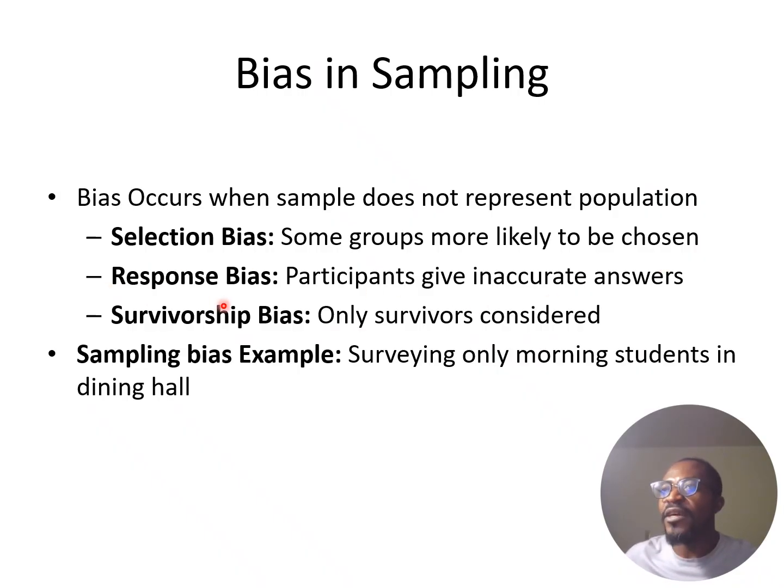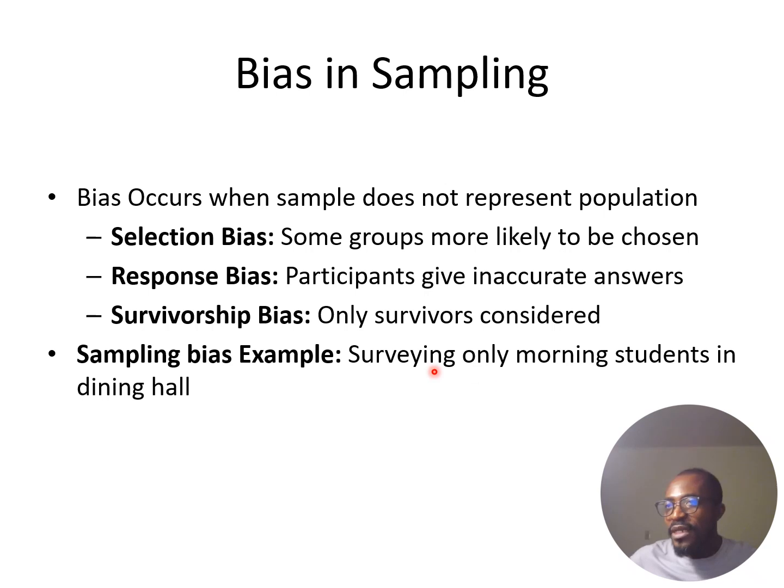Another kind of bias is response bias, where participants give inaccurate answers. Maybe you are saying, okay, this color is blue, and somebody is saying, oh, the color is not blue, something like that. There is also survivorship bias, which is, in the case of a war environment, you only sample people that survived and do not consider people that died during that war.